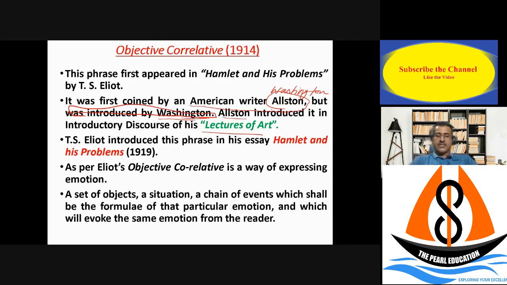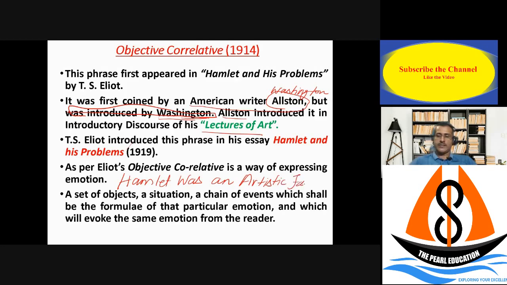And in this essay, Hamlet and His Problems, T.S. Eliot said that Hamlet was an artistic failure. That's a very famous quotation, that Hamlet was an artistic failure because Hamlet was not able to follow the objective correlative.